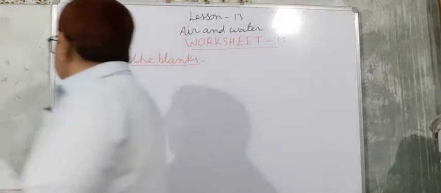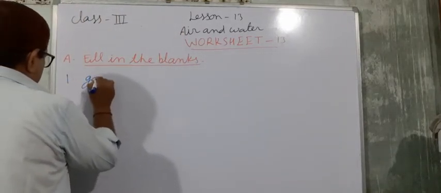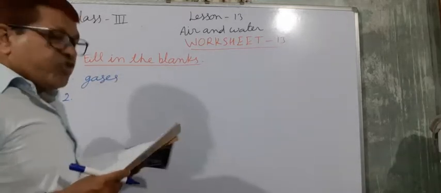So first you have to write gases. Air is a mixture of several gases.